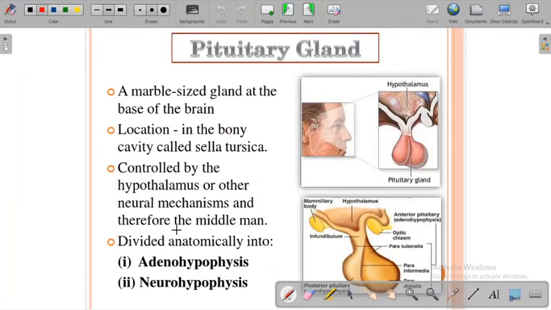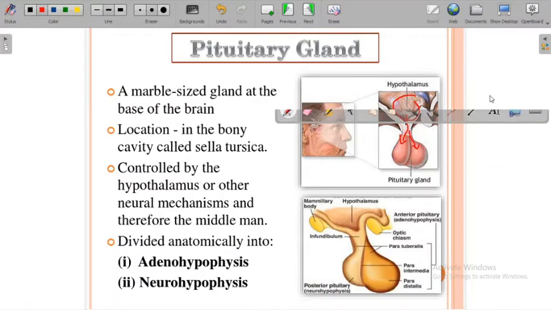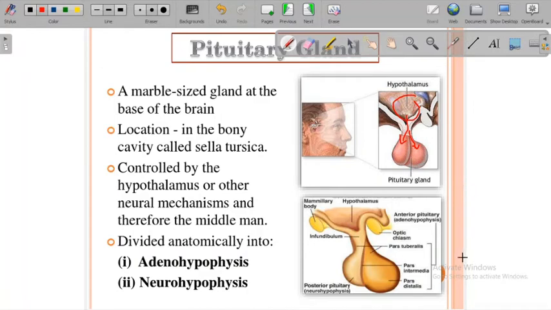Next we'll see the pituitary gland, where it is actually situated. This is the hypothalamus which we saw, and just below the hypothalamus the pituitary gland is there. There are sections of the pituitary gland, called the anterior pituitary gland and the posterior pituitary gland.